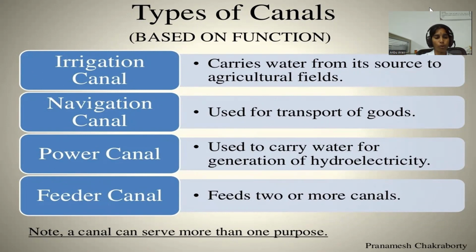Navigation canal is used for transport of goods. The canal which is constructed for the purpose of inland navigation is known as navigation canal. This type of canal is also utilized for irrigation, for example, Ganga Brahmaputra navigation cum irrigation canal.